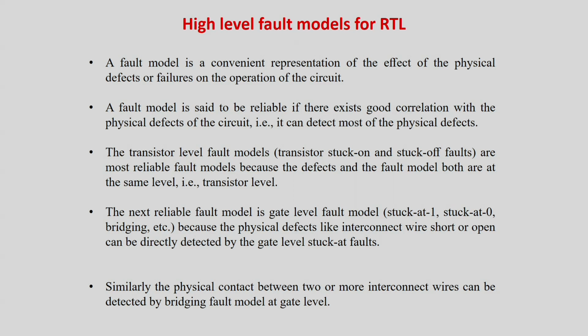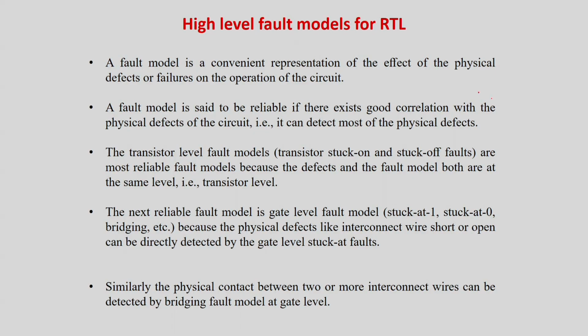As already told, a fault model is a very convenient way of representation. A fault model is reliable if there is a good correlation between physical defects and the circuit faults. We all know that stuck-at faults have a very good correlation with transistor level faults, or physical defects, already well established.